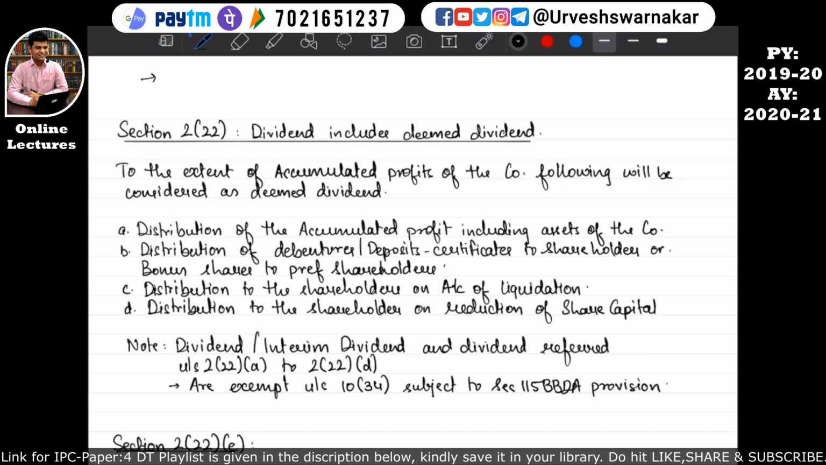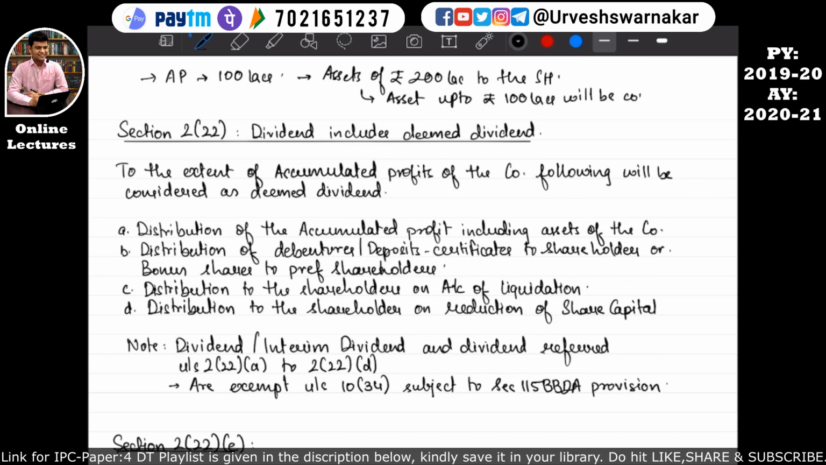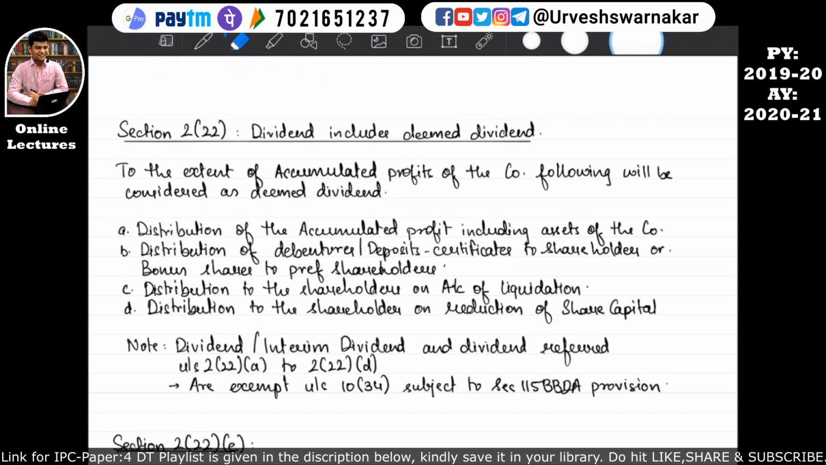That means if a company has an accumulated profit of, say, rupees 100 lakhs, and they are distributing assets of rupees 200 lakhs to the shareholder, then the assets up to rupees 100 lakhs will be considered as deemed dividend, and not the entire 200 lakhs will be considered as deemed dividend. I hope this is quite clear, because the actual accumulated profit is only 100 lakhs. So let me erase this and let's understand it again.